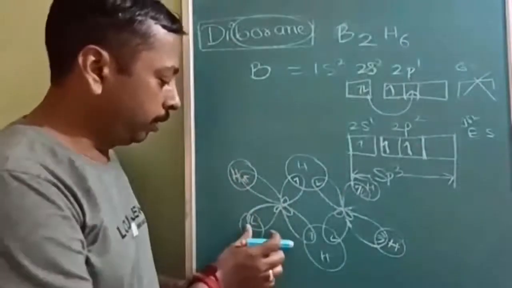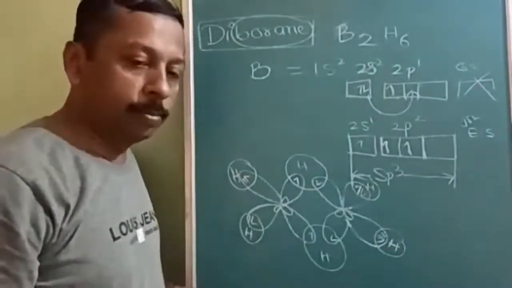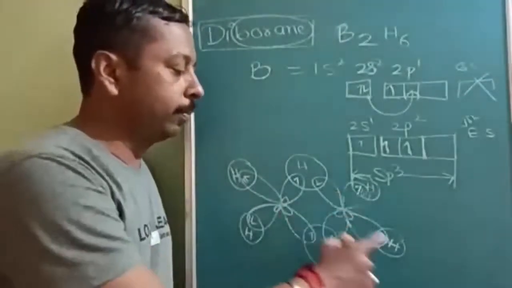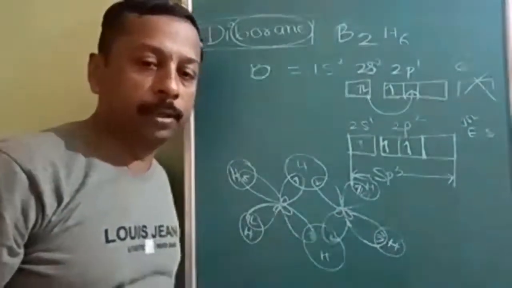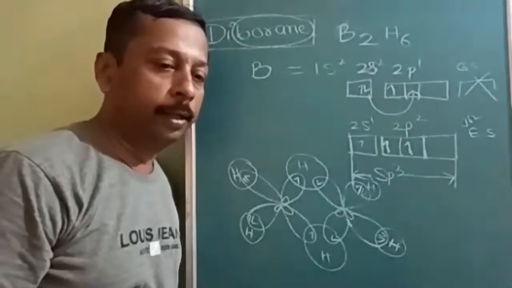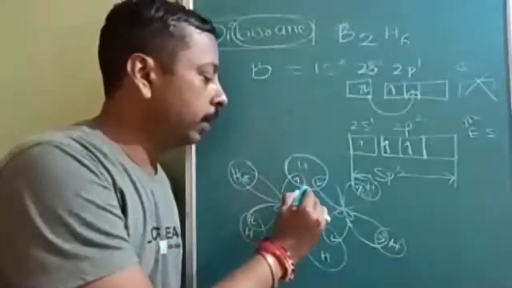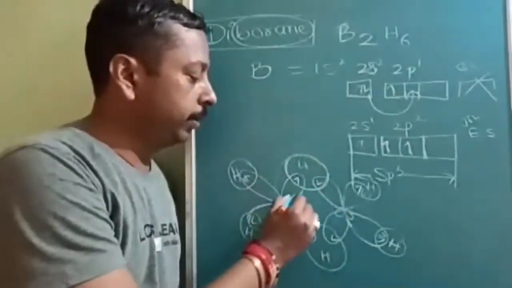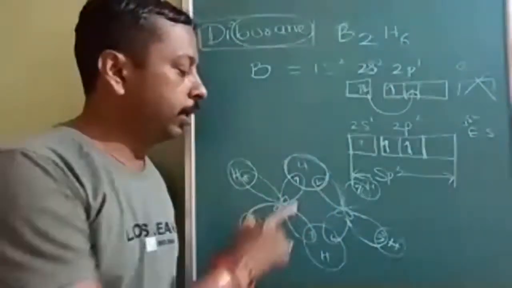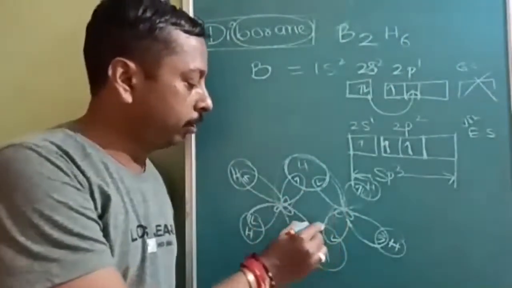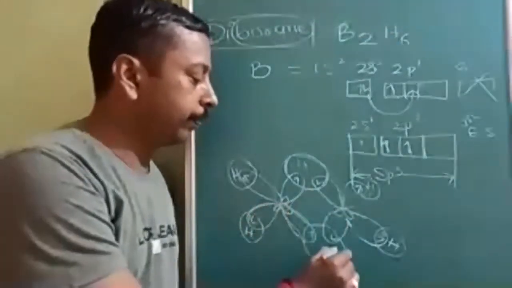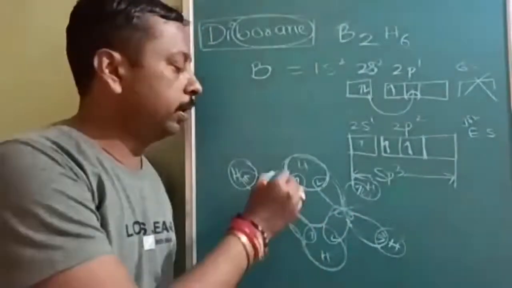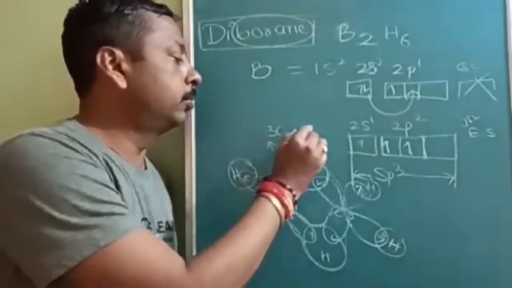There is no problem at all between boron and hydrogen; the 4 bonds we observe are common and you will find them everywhere. But these bonds have some speciality. What is that speciality? Boron, hydrogen, boron: 3 atoms are connecting together, but how many electrons? 2. In the same way, here also 3 atoms are connecting, 2 borons and 1 hydrogen. So this bond is called a 3 center 2 electron bond.